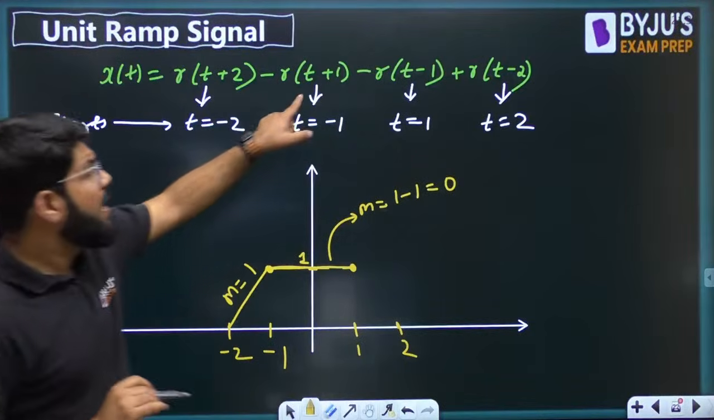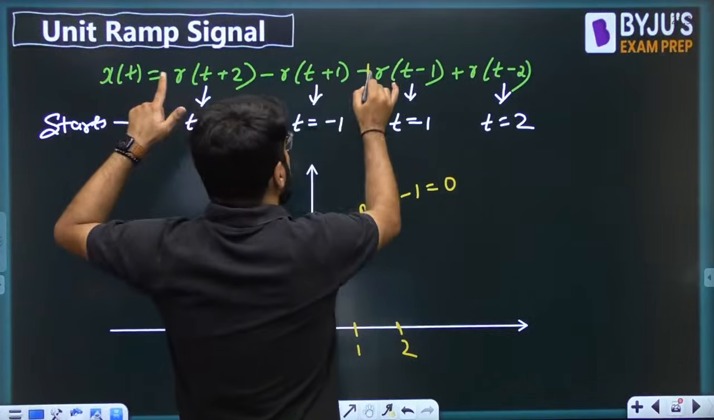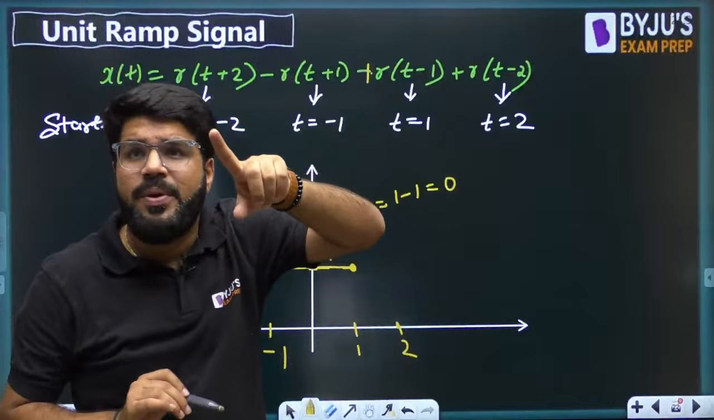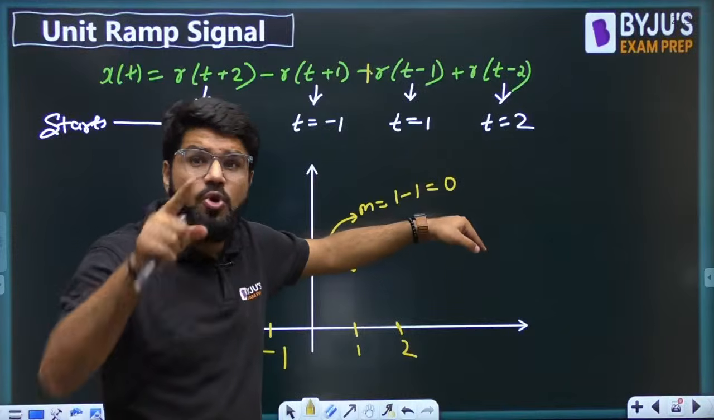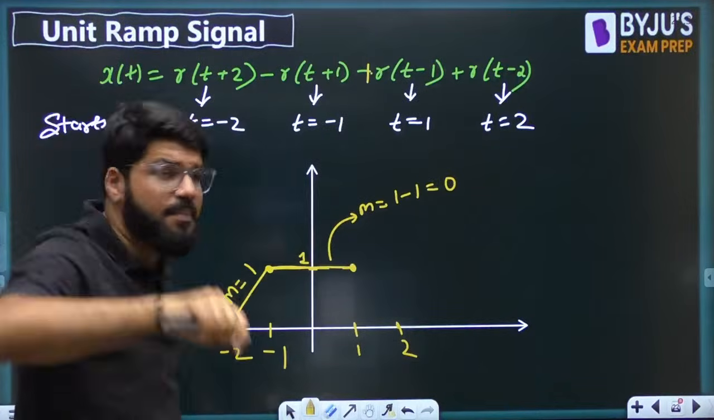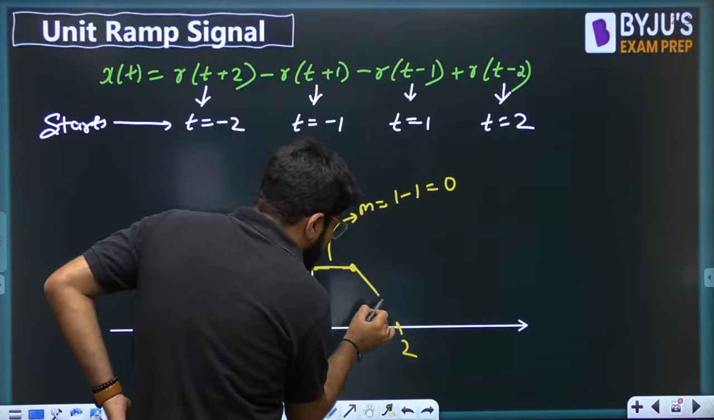Okay. Now, another ramp signal is getting subtracted. With how much slope? 1 into r, meaning the slope is 1. So what is the current slope? 0. Another ramp signal is subtracted, so the slope becomes 0 minus 1, which is minus 1. So from here you will get a straight line.